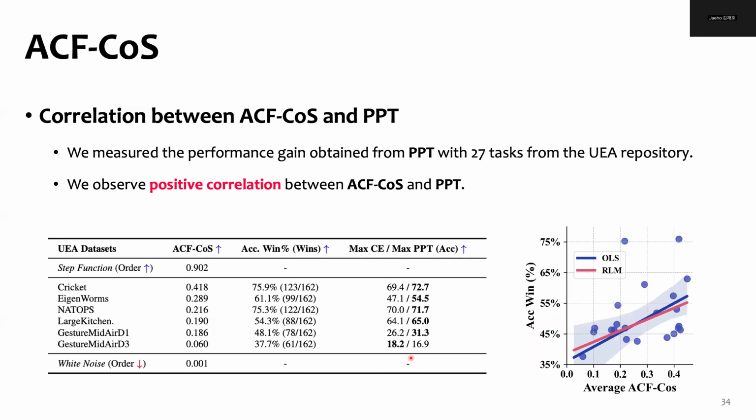We also performed several experiments to verify the positive correlation between the ACF cost scores and the performance gain obtained by our method. We show that ACF cost can successfully identify time series tasks which have strong order information and could potentially benefit from our PPT learning.